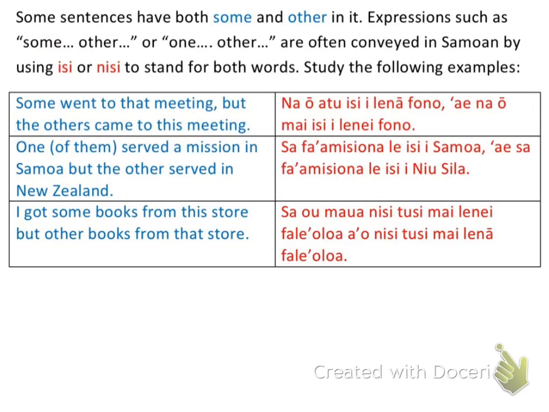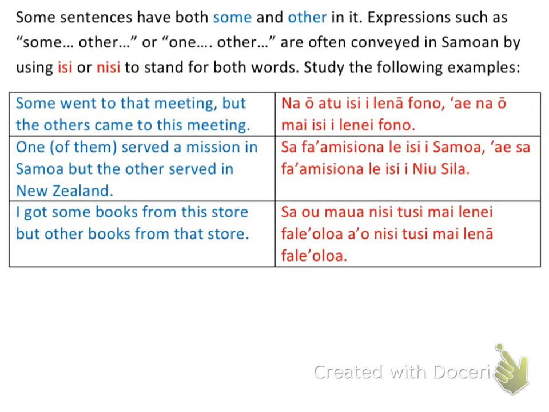And so in Samoan, you'll know that when I have a sentence like this, some and other, in the same sentence, instead of saying nisi and then isi, you just pick one of the two and you use it for both, okay? You don't just say nisi and then you switch to isi in the middle of the sentence in these types of sentence. You pick one and then you use it for both. And I'm sure there are cases where you'll hear some Samoans use nisi at the beginning of the sentence and isi in the second part of the sentence. But for the most part, you'll see it just as isi, or nisi. Okay? So let's kind of try to translate these together.